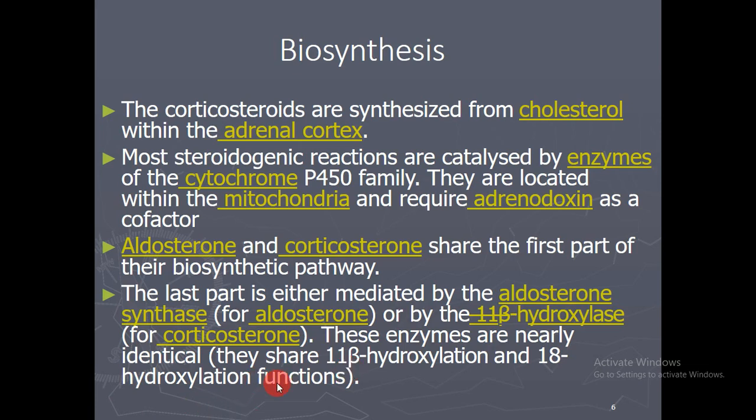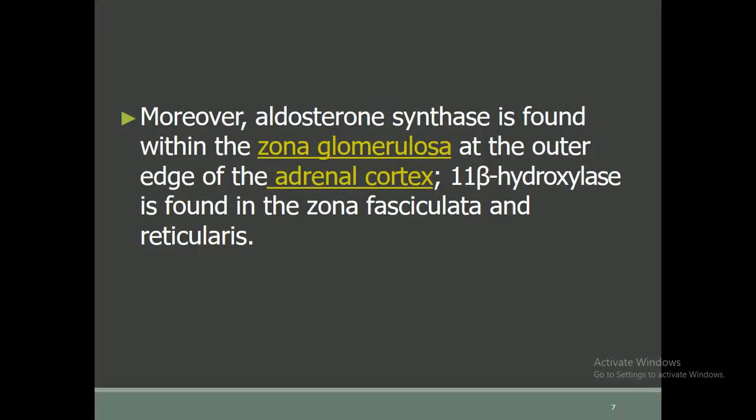So this is the biosynthesis, the mechanism through which these corticosteroids are formed. Moreover, aldosterone synthase is found within the zona glomerulosa, at the outer edge of the adrenal cortex.